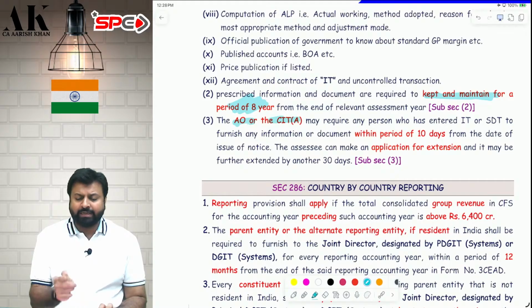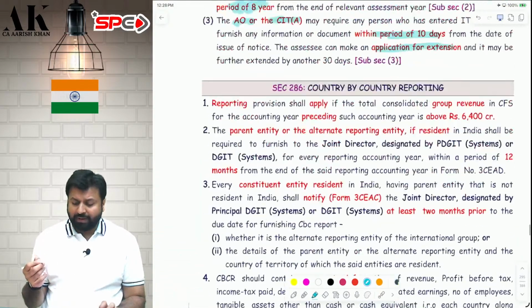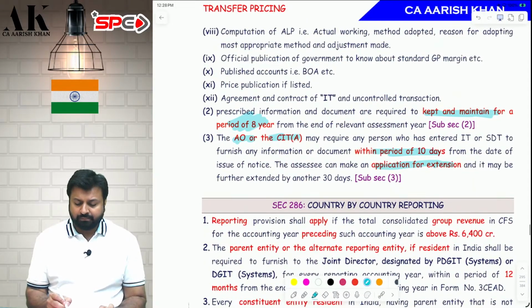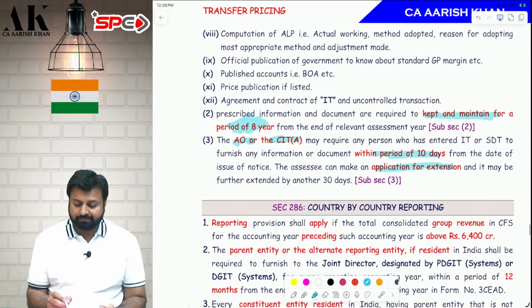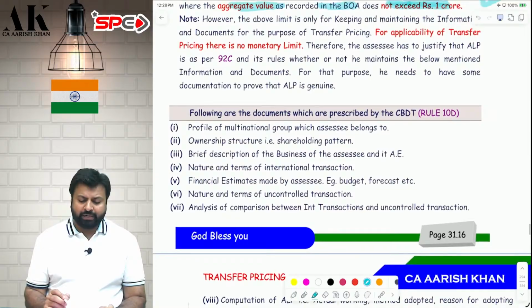The AO or the CIT appeal may ask for the documents and information, and then you have to furnish them within 10 days. You can also ask for an extension by making an application. If you give an application and if they extend, then that is great. They can extend by another 30 days. Sir, what all documents are we supposed to maintain? Let's check the list of documents that you are supposed to maintain.